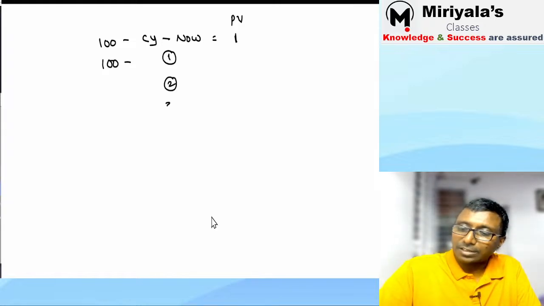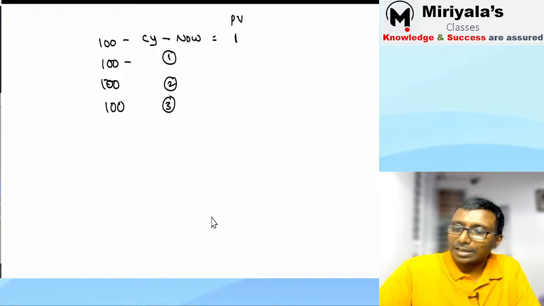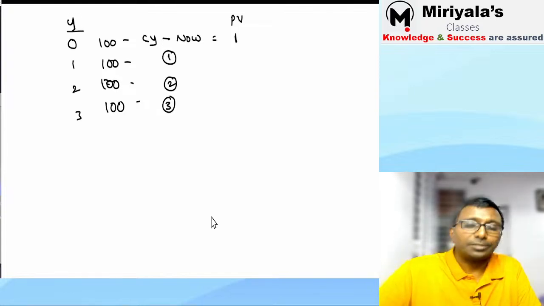This is at the end of the second year. This is at the end of the third year. How much are you going to pay? 100, 100, 100, like that. Okay, four payments. So what is the year? This is year 0, year 1, year 2, year 3.